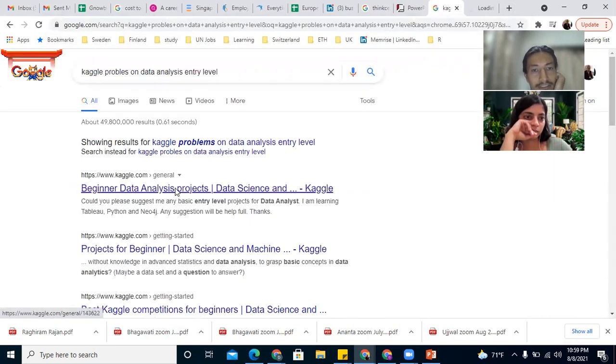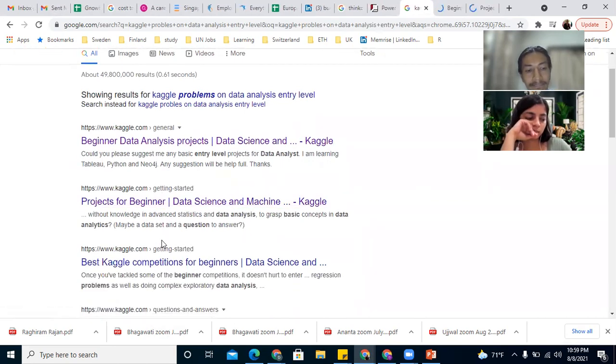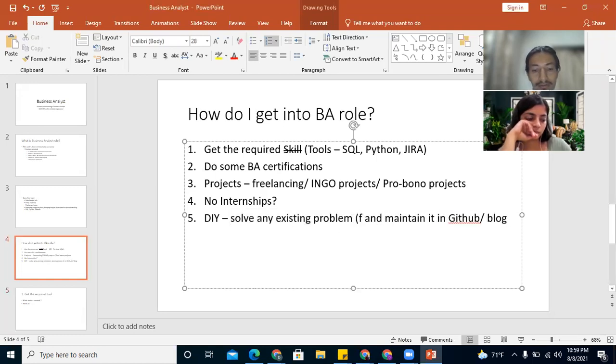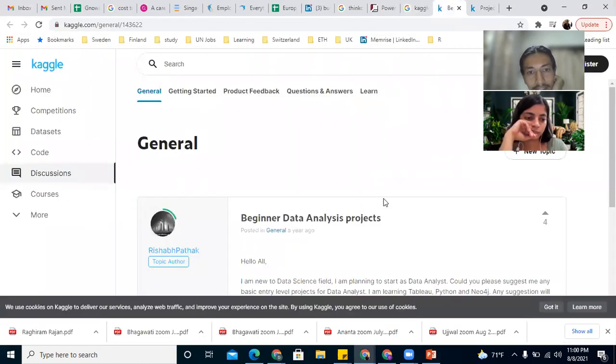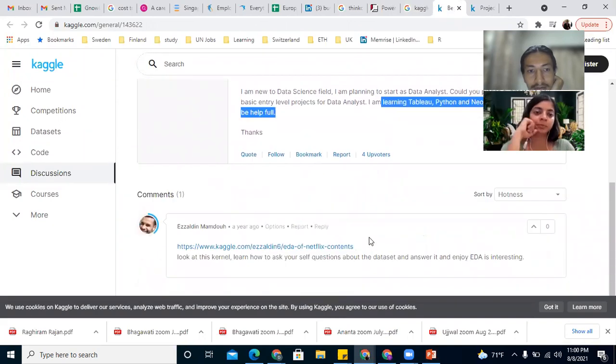Beginner data analysis project. You'll find several projects for this. Kaggle is a good platform for starting data analysis projects.